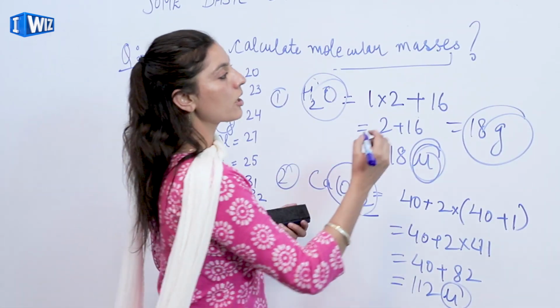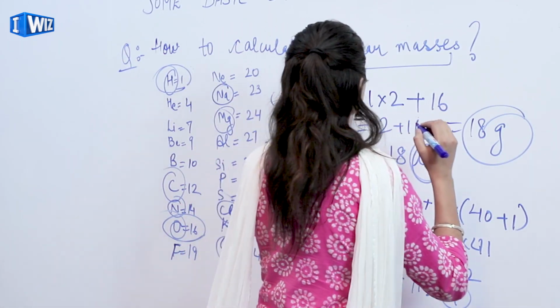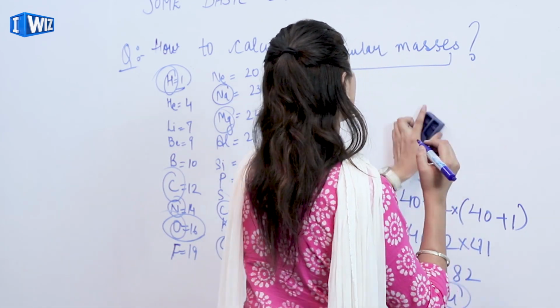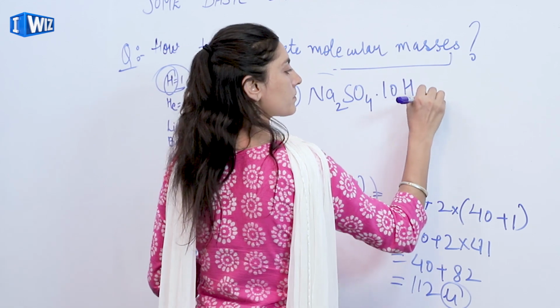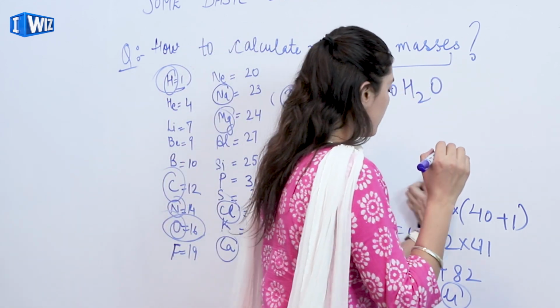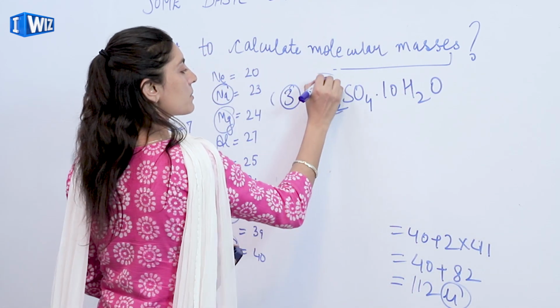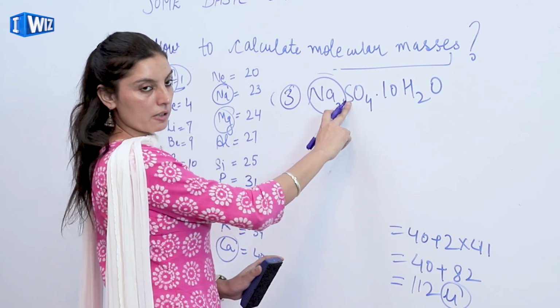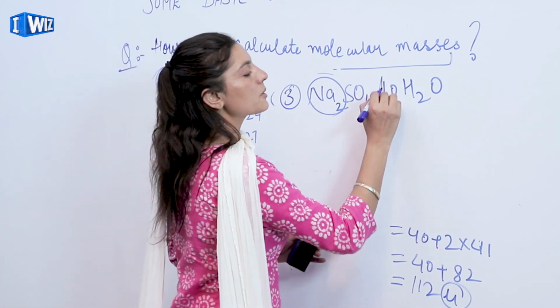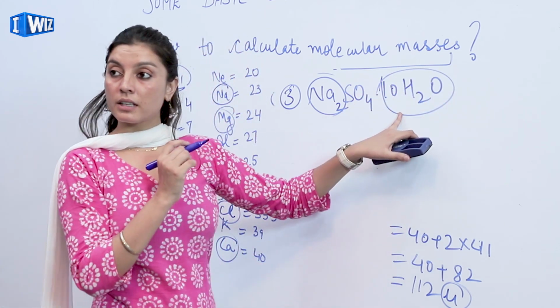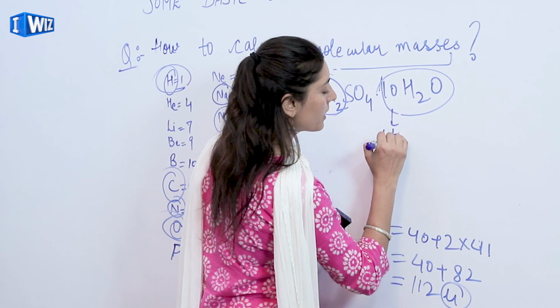Moving ahead, let's talk about another example, sodium sulfate decahydrate. Here we have 2 atoms of sodium, 1 atom of sulfur, 4 atoms of oxygen, and this part represents 10 molecules of water.